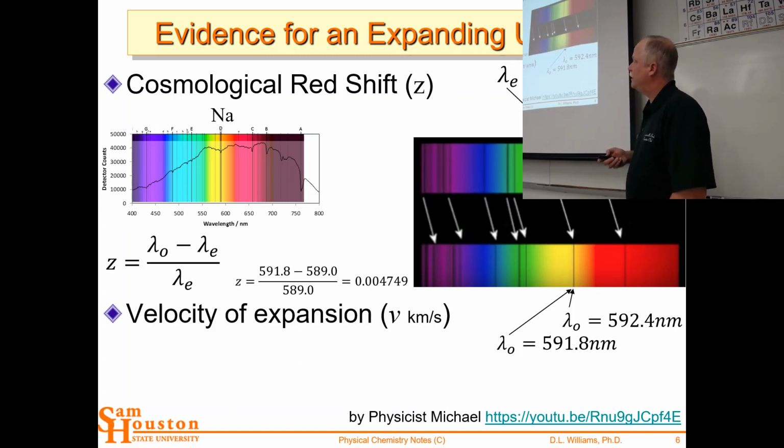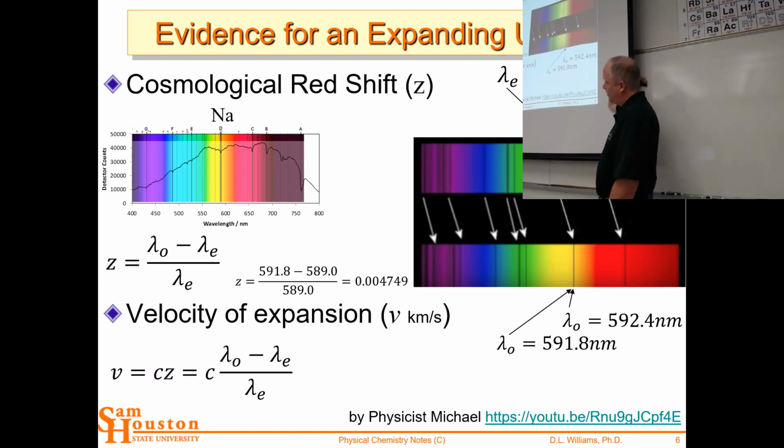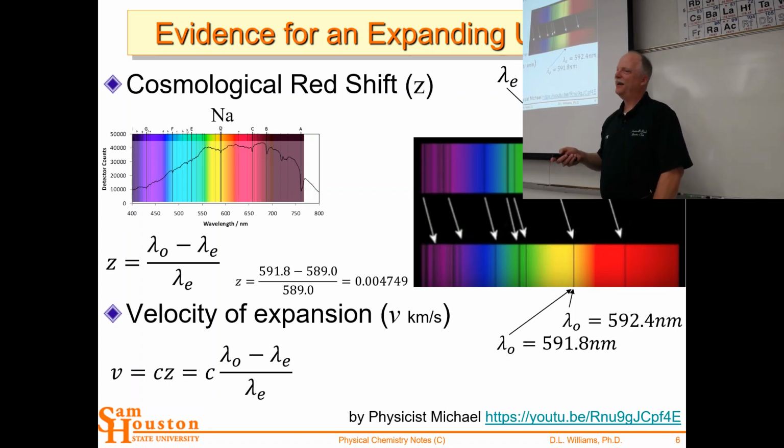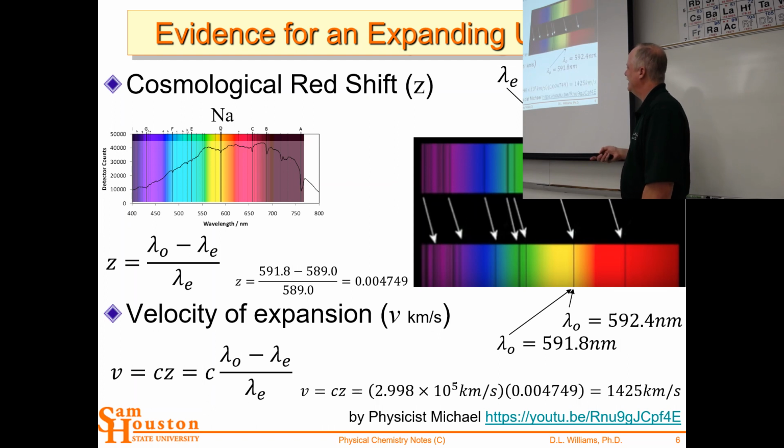And now this is related to the velocity of the expansion. So if we multiply this redshift by the speed of light, we get the velocity. And then it's moving pretty fast. So we use kilometers per second. Think about that, kilometers per second. Run a 5K in 5 seconds.